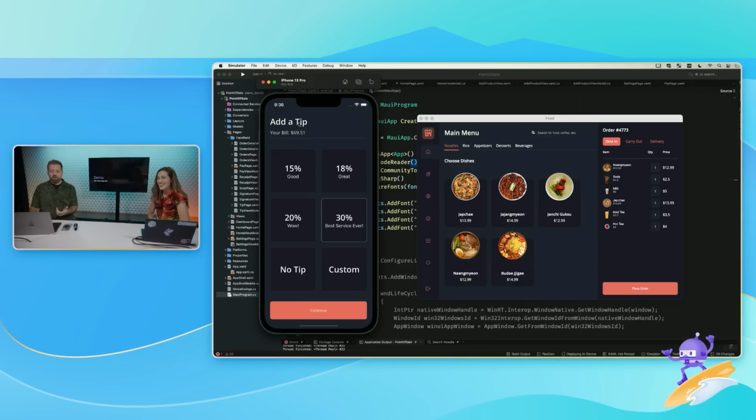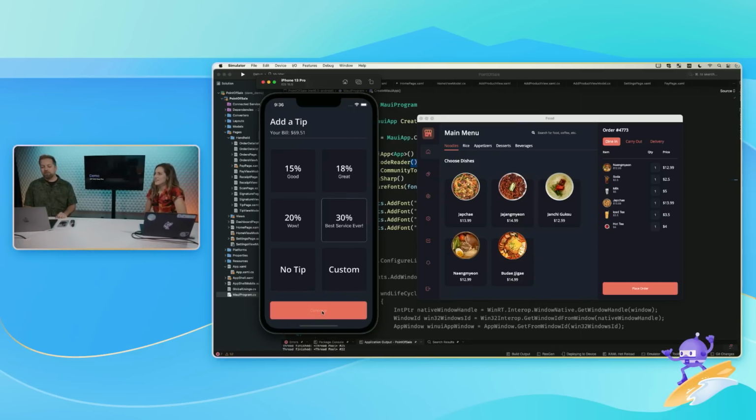So best service ever. Now I know I'm paying 60. Well, maybe 64. Nah, I mean, might as well go with the best service ever. Okay. Cool. So now we're ready to pay.